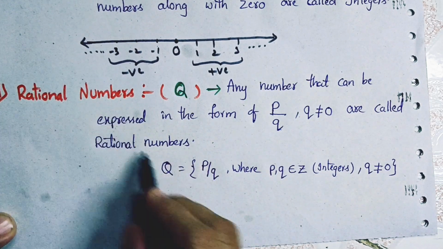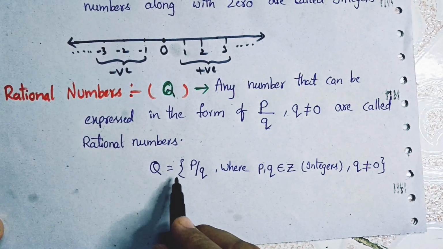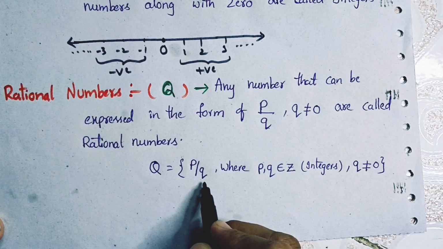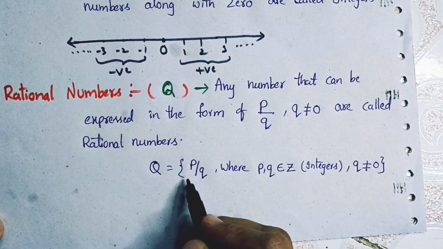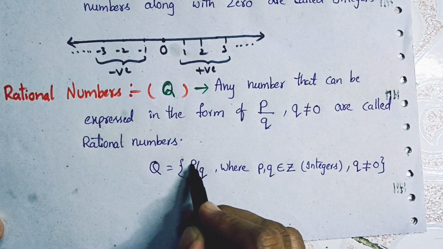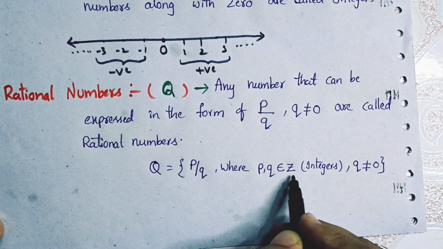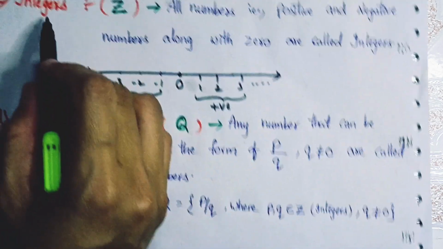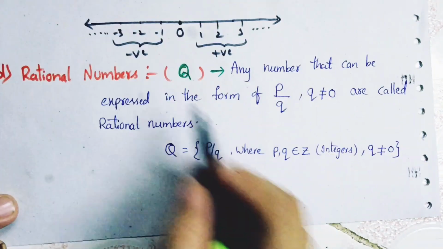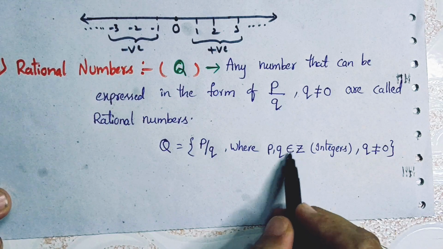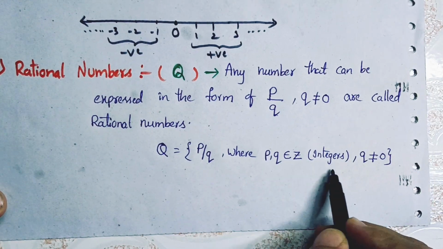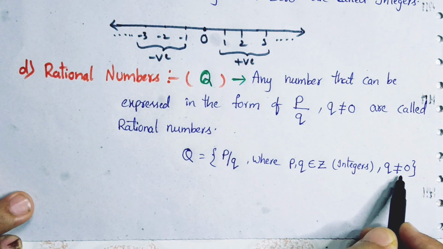Let's see the set of rational numbers. Q is p by q, where p and q belong to Z. Here Z is the symbol of integers. So p and q have to be integers, and q shouldn't be 0.